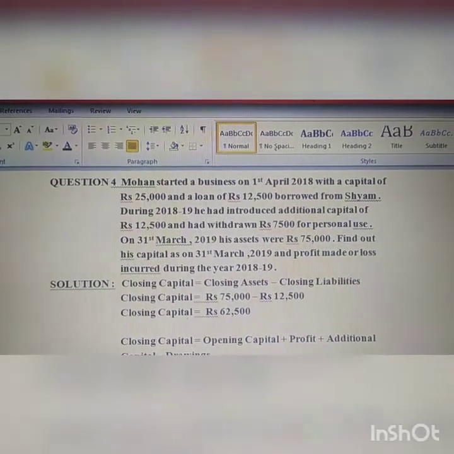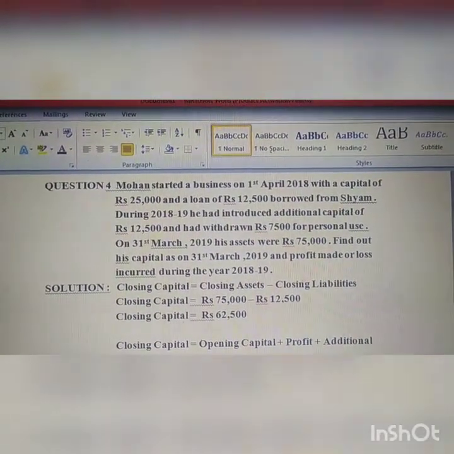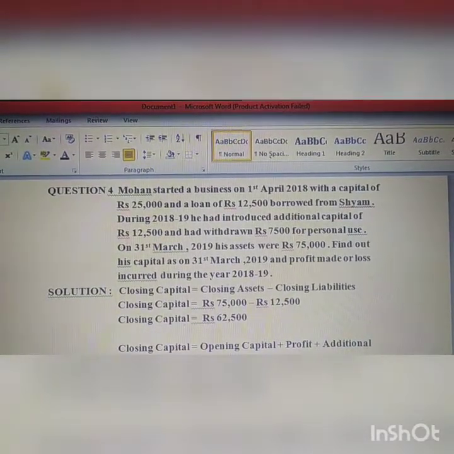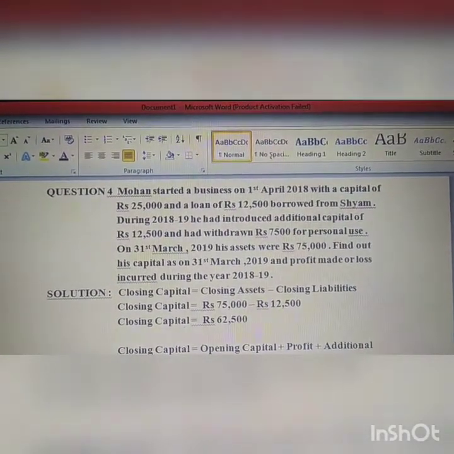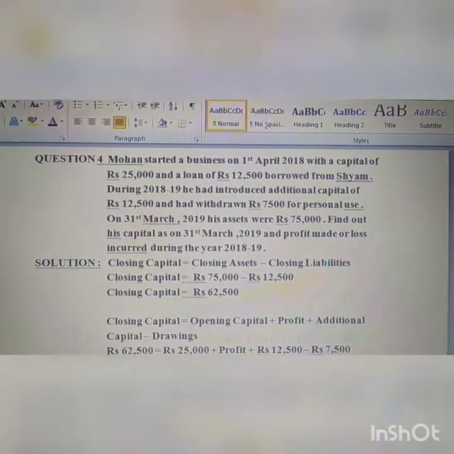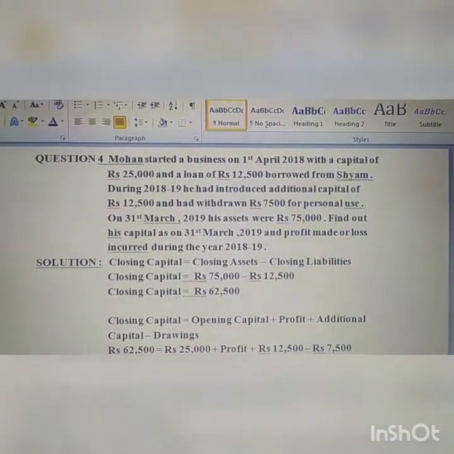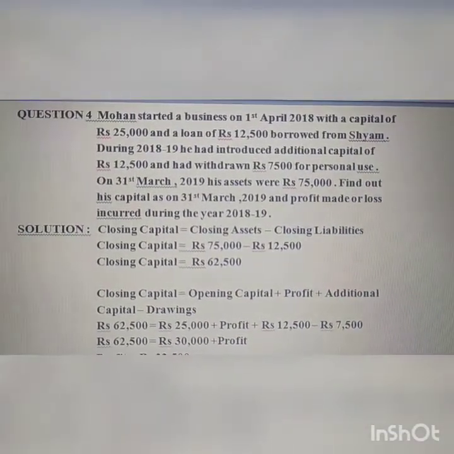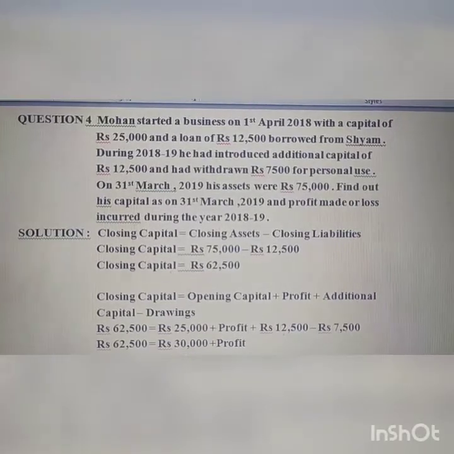Here closing assets minus closing liabilities. So 75,000 minus 12,500, that is loan, which comes under the category of liabilities, and because there are no additions there, we can consider the same as closing liabilities. So closing capital would be rupees 62,500.